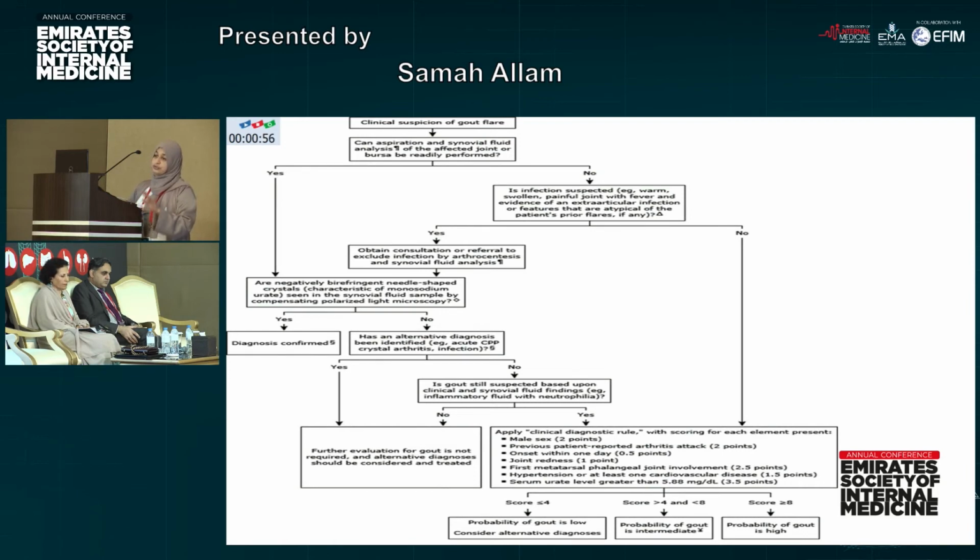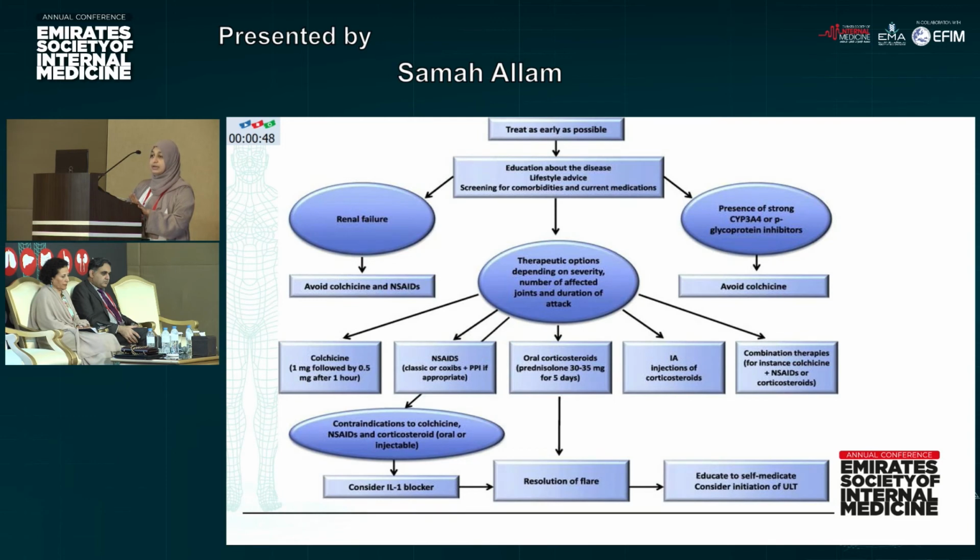Now, as we reach the synovial fluid examination and we diagnose the patient, either he's having gout or not, say we reach the point that the patient is having gout. It's acute flare of gout. The first point, we have to treat the patient as early as possible. If you start the treatment within the first 24 hours, the outcome will be better than with a delayed diagnosis.